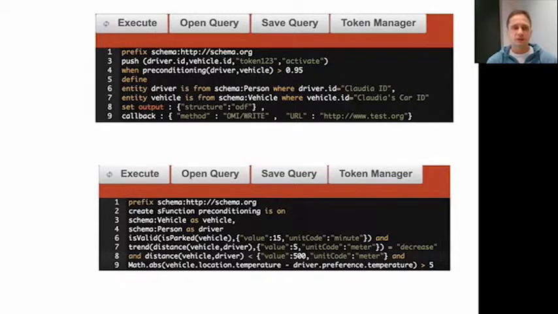The BMW backend registered a push-based query in CoaaS. A push-based query is a subscription which is triggered when a particular situation happens. In our case, the query contains a preconditioning function that detects that adjusting the temperature inside the car might be needed. This is done by monitoring Claudia's location together with car's location and cabin temperature.